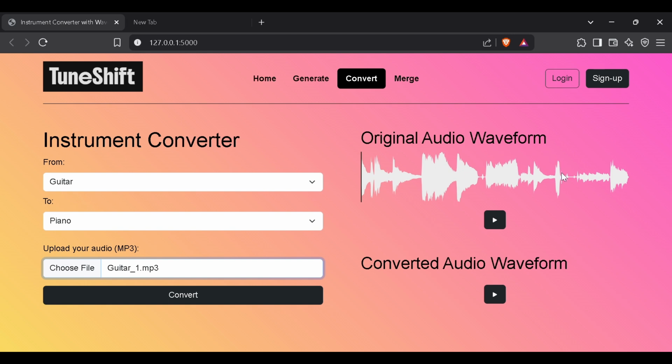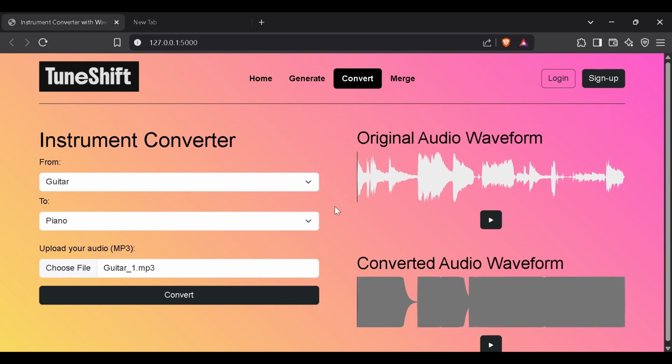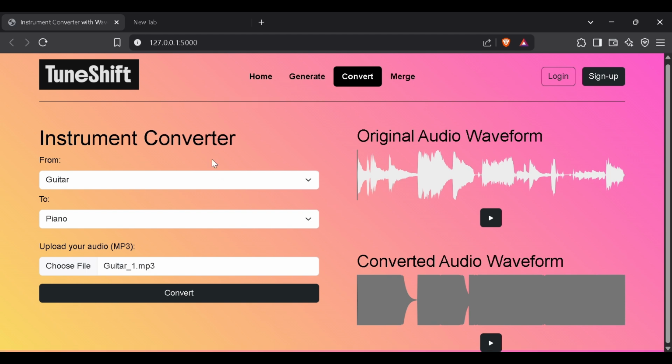This is the original MP3 file of the guitar, and by clicking on the convert button, our diffusion models gradually add noise to the original sound and then learn how to remove the noise in such a way that it reshapes the sound to match the target instrument. During this process, the model learns the patterns, textures, and tones of both original and target instruments. While denoising, it doesn't just restore the original, but it reshapes the sound to follow the characteristics of the new instrument while keeping the notes and timing the same.